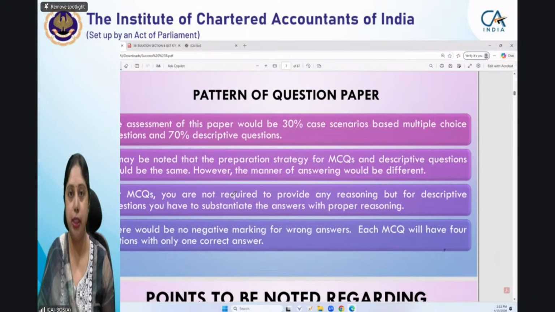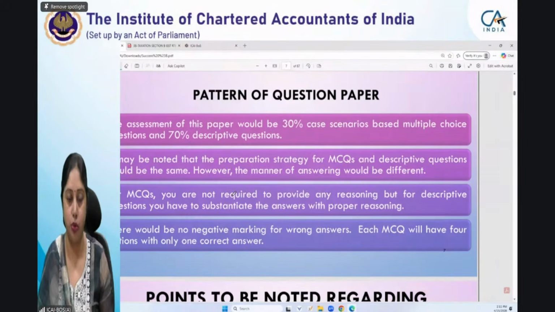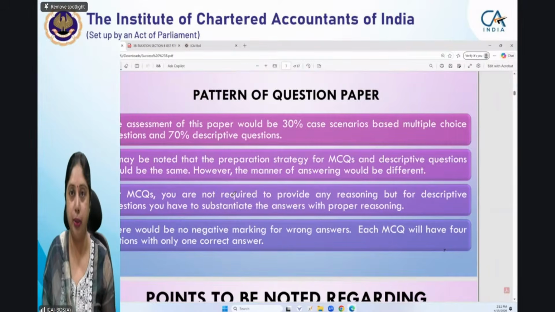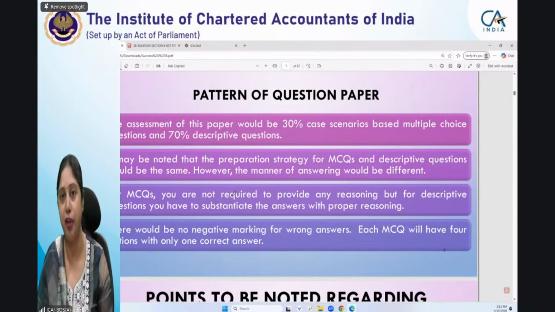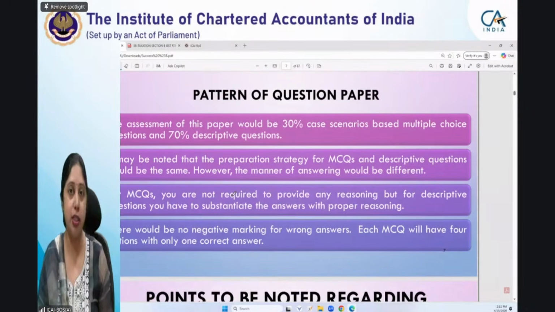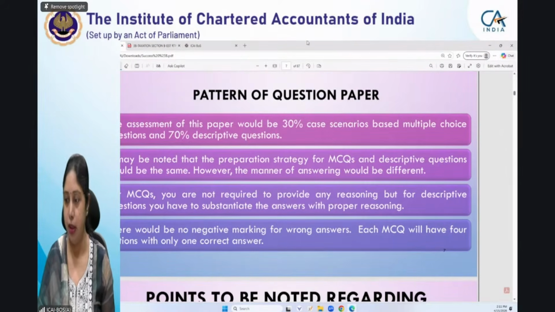As I already discussed, 30% paper is MCQ based and 70% paper is descriptive portion. So MCQ portion is entirely compulsory. You do not have any choice in MCQ portion. But in descriptive portion, yes, we have 15 marks compulsory portion and 25 marks as the choice-based questions, out of which you have 10 marks questions choice. Now, preparation strategy, if you ask me, from, I think some words are getting struck off.